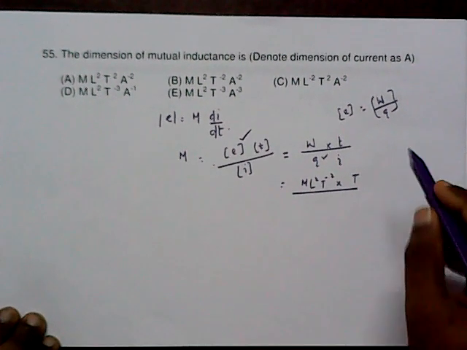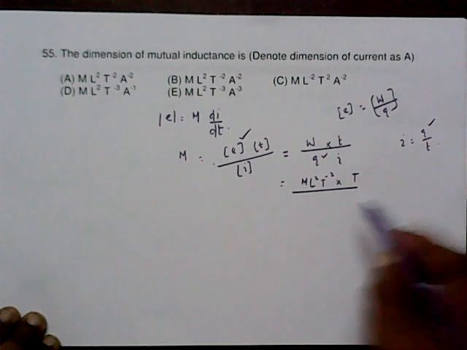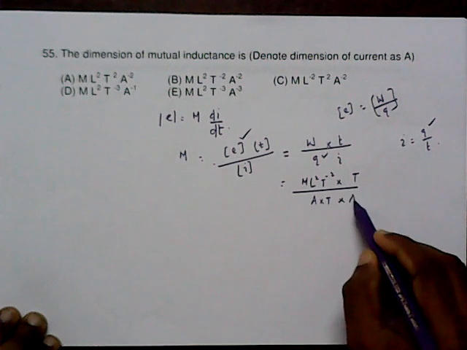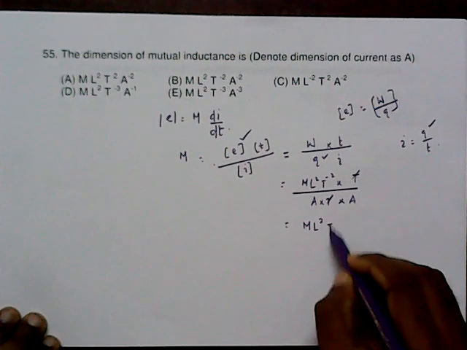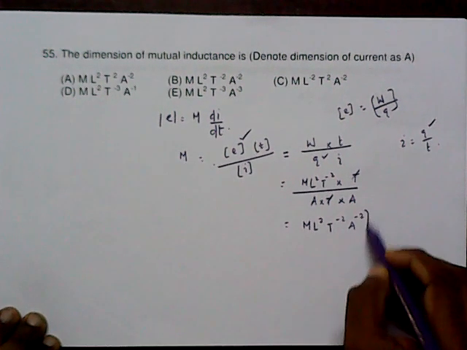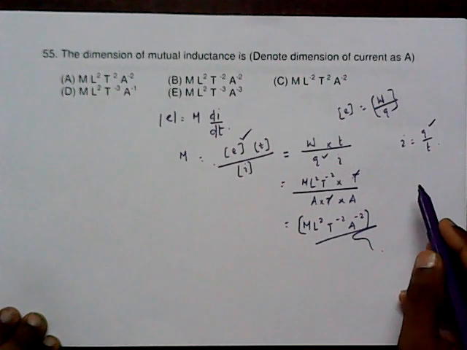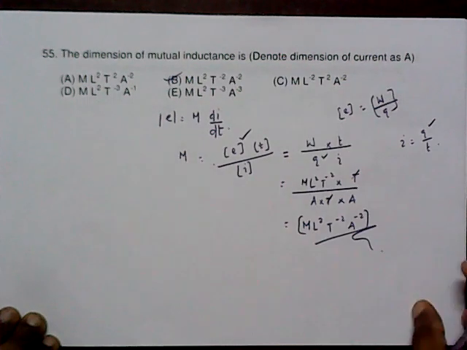The charge: I is equal to Q by T, so Q is equal to ampere into T. So into ampere, T cancels. So we get ML squared T raised to minus 2, A raised to minus 2. So ML squared T raised to minus 2, A raised to minus 2. So we get the answer as B. A good one.